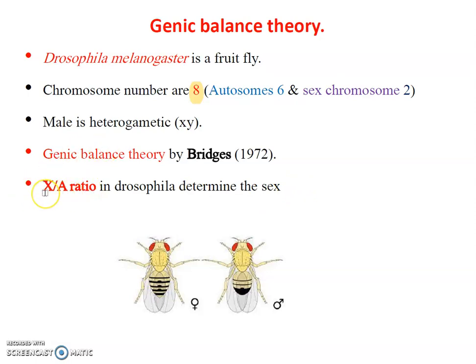In the XA ratio, X means X chromosome and A means autosomes, all the autosomes here. He considered 6 autosomes, so 6 chromosomes make one set, and there are 2 sex chromosomes. If the female is there, XX, there are 2 X chromosomes, and the autosomes make one complete set. We consider A for a complete set, 6 chromosomes one set, so it is called 1. The XA ratio determines the sex.